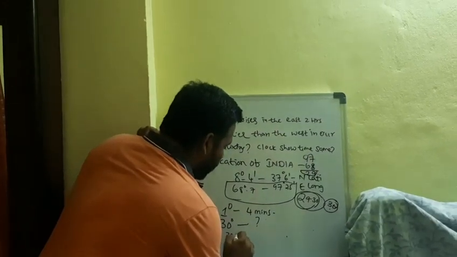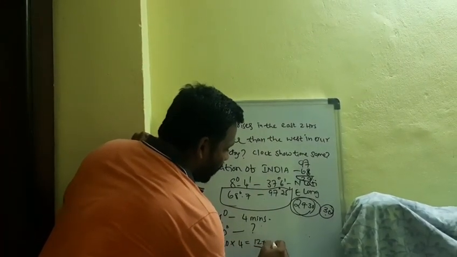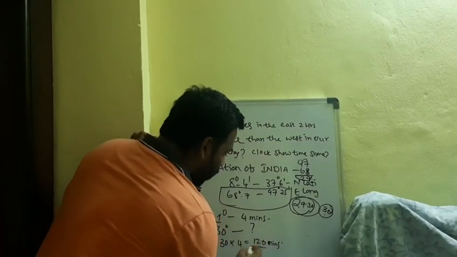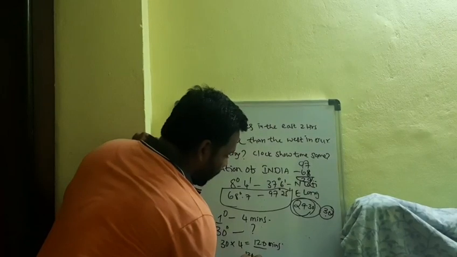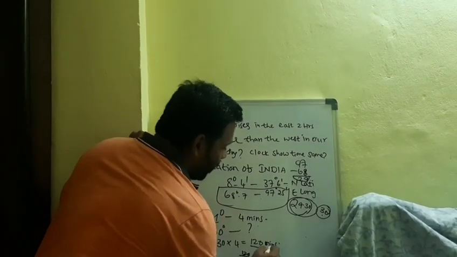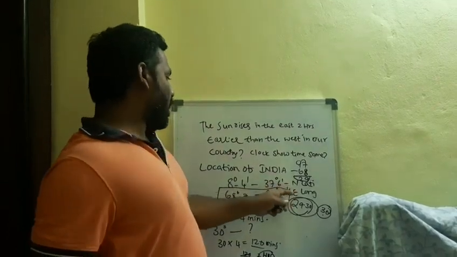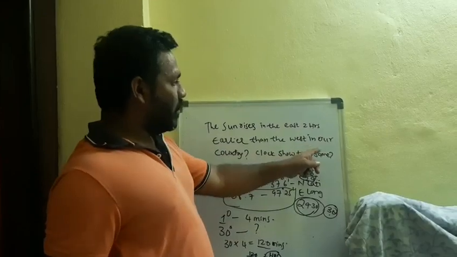We should multiply 30 into 4. How much? 120. These 120 came for us in minutes. Now minutes have to be converted into hours: 120 divided by 60 is 2. So here we can find, when you compare the eastern part and the western part, the sunrise will come 2 hours earlier in our country.